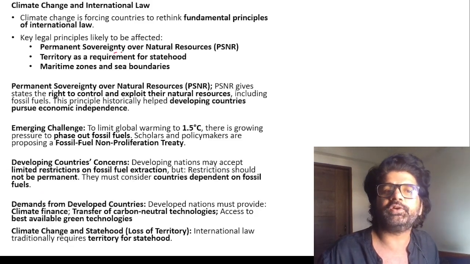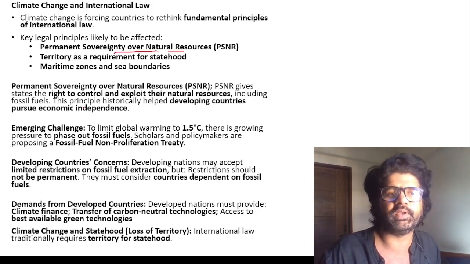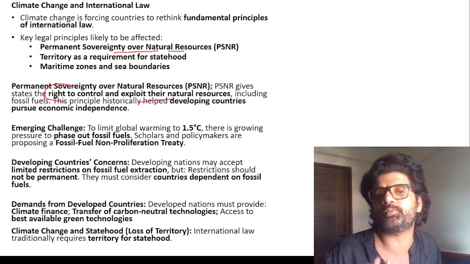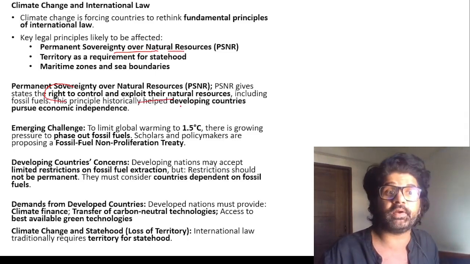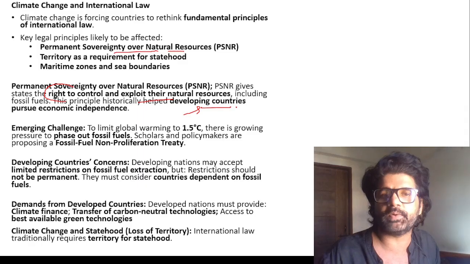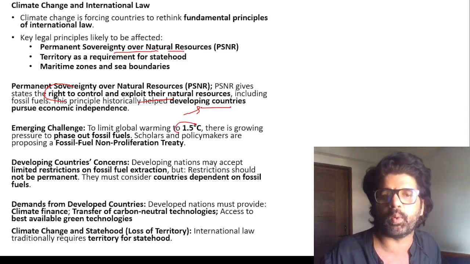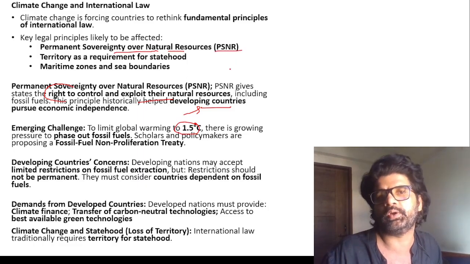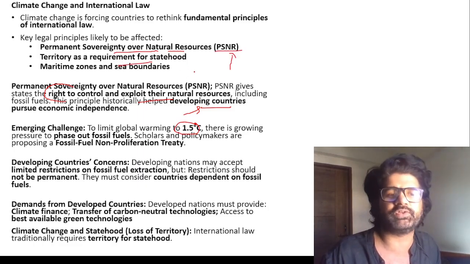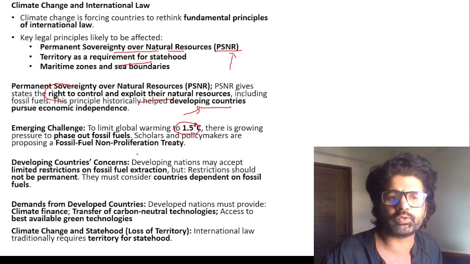So first thing, permanent sovereignty over natural resources. What does it mean? It gives the right to states to control and exploit their natural resources. But now developed countries are forcing developing countries to keep a tab on how much coal they're using and so on, because of the global warming issue. So PSNR is also under threat right now. Territory as a requirement for statehood. There are many Pacific nations which are getting submerged.